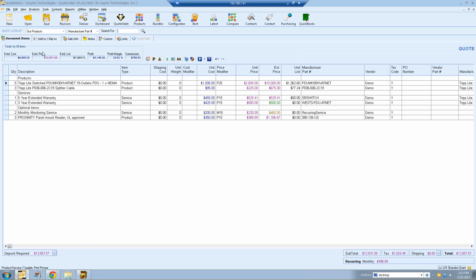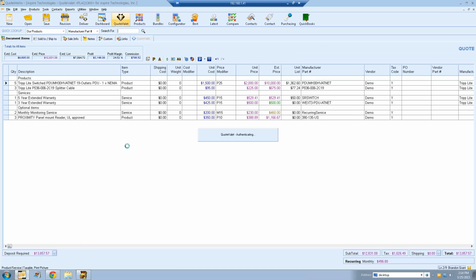All right, so we're going to go ahead and move forward with the QuoteValet demonstration here. The first step is you're going to have your document created as usual. Now before we get into actually sending this document to the customer, there's one thing I want to show you, which is the QuoteValet dashboard. This gives you a central location to view all of the activity of your QuoteValet documents.